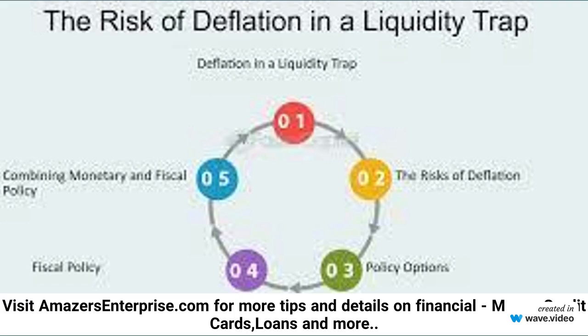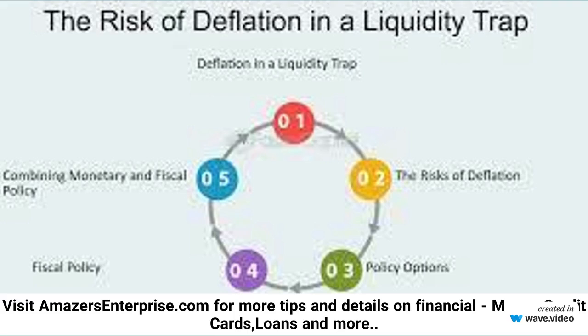FAQ: What is a liquidity trap? A liquidity trap is a situation where low or zero interest rates fail to stimulate economic activity, often occurring during deflationary periods. Why do low interest rates become ineffective in a liquidity trap? Low interest rates become ineffective because people prefer to hold cash rather than spend or invest, anticipating further declines in prices. How does deflation contribute to a liquidity trap? Deflation contributes by creating expectations of falling prices, which discourages spending and investment, leading to economic stagnation and ineffective monetary policy.